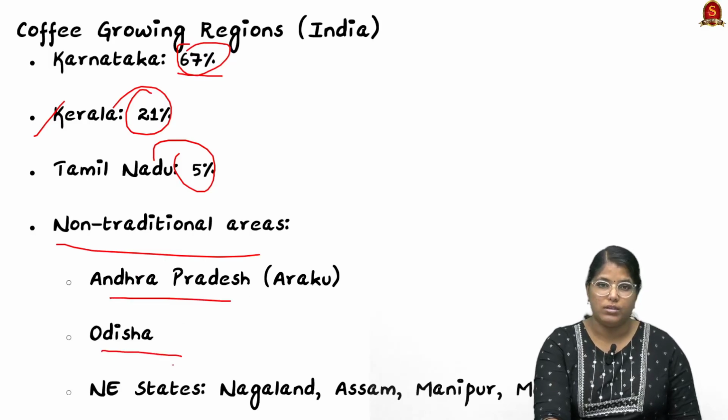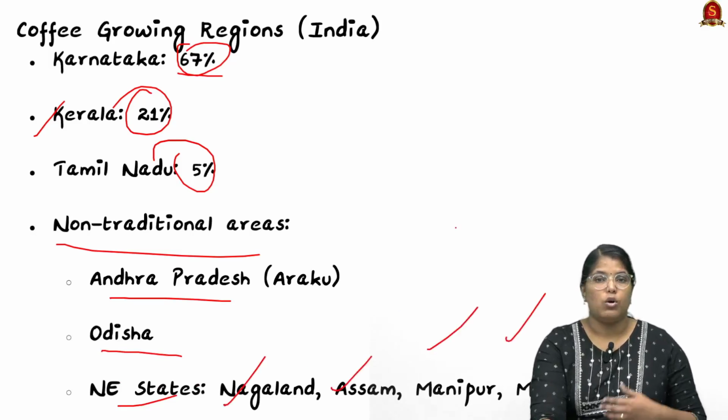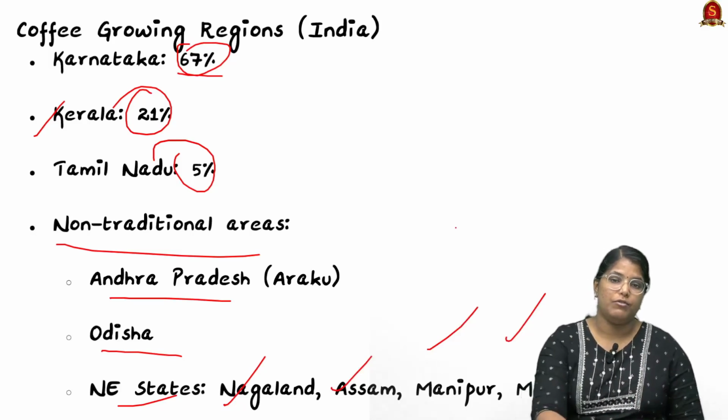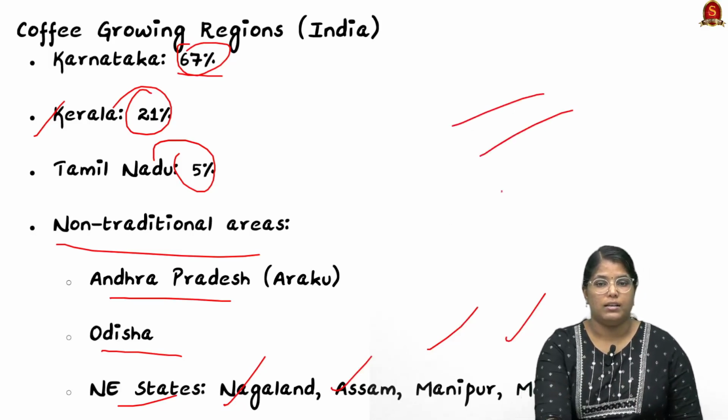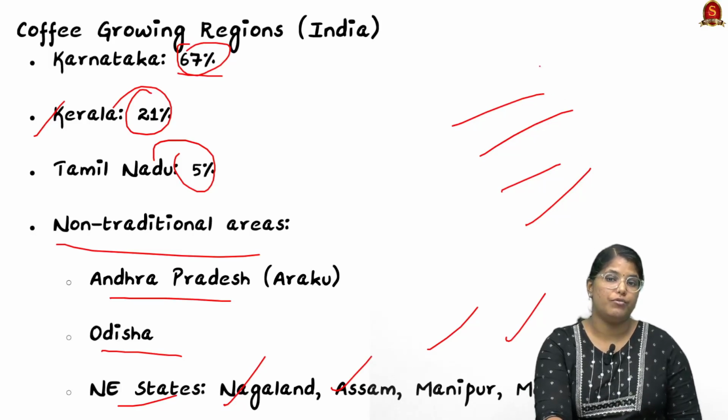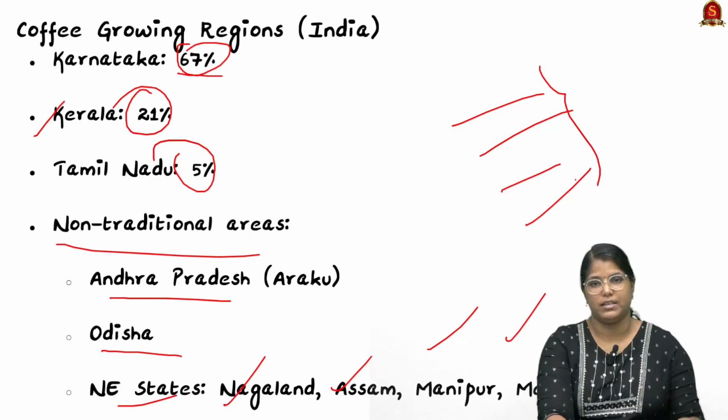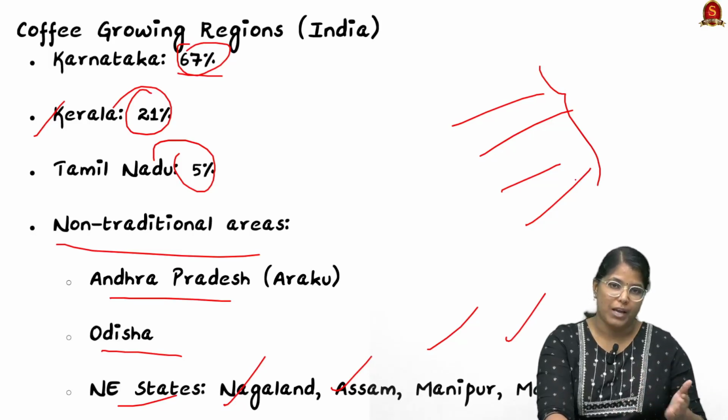Then we have Odisha and some northeastern states, which include Nagaland, Assam, Manipur as well as Meghalaya. So UPSC might give you four different states and ask you to find which of the following states are coffee growing states. Those kinds of questions can be asked, and that is why we have chosen this article.